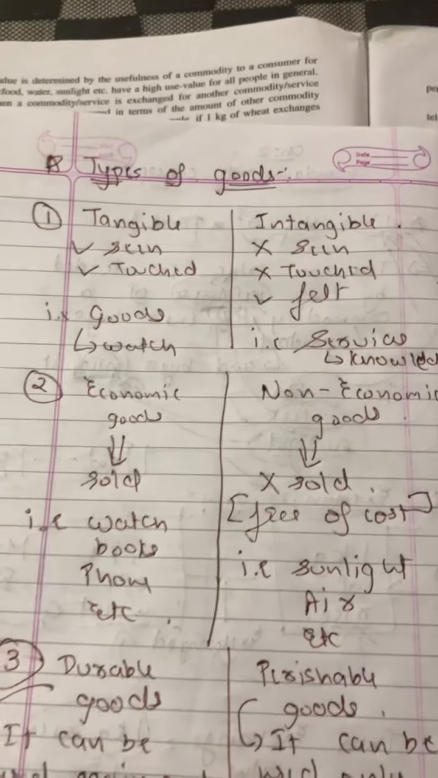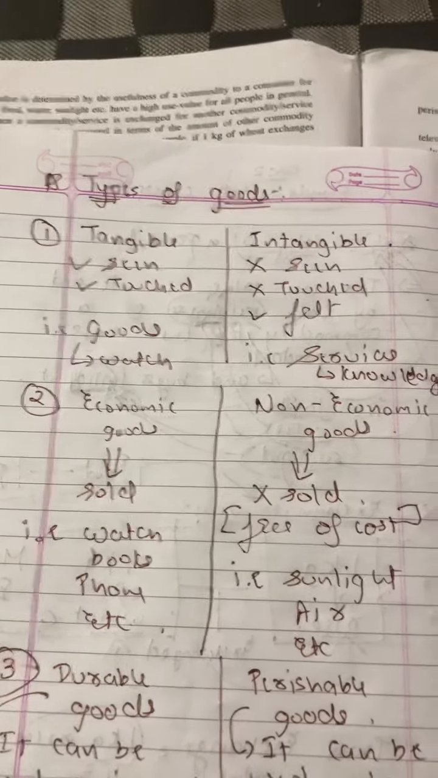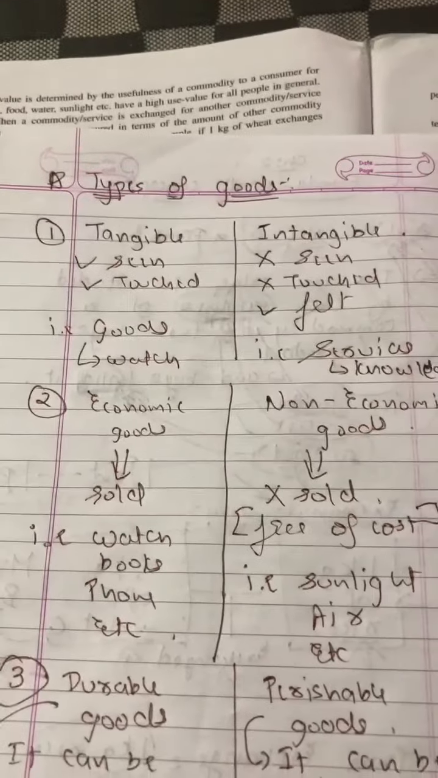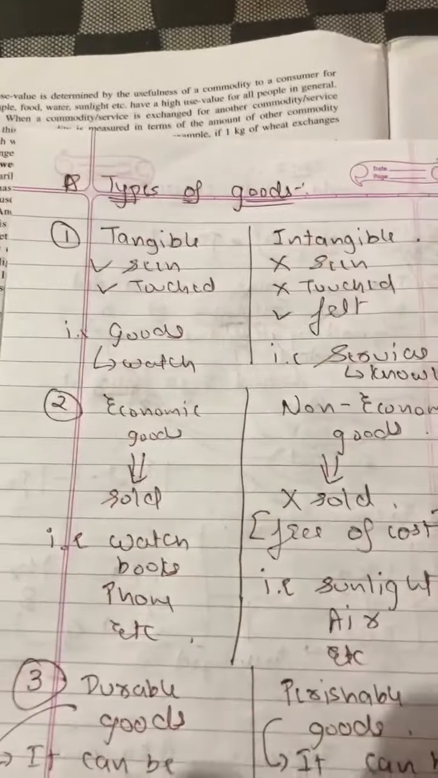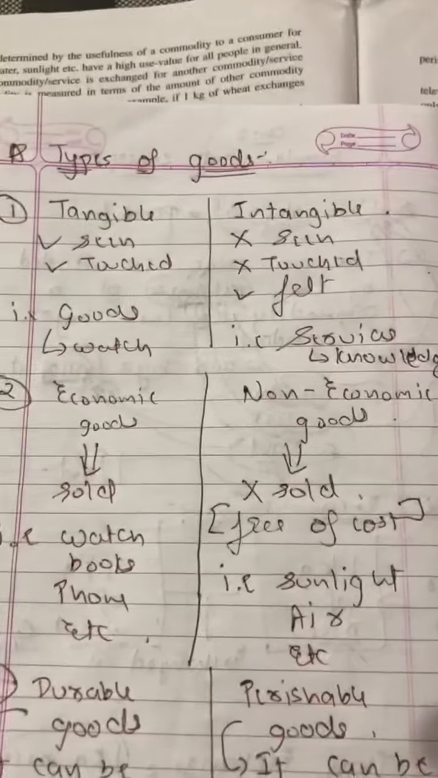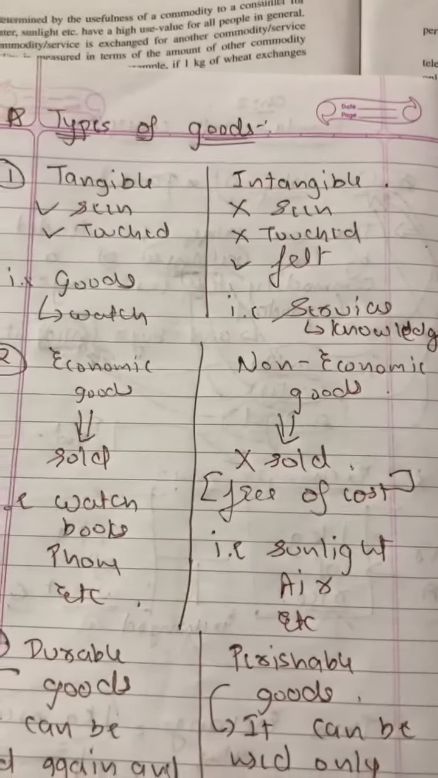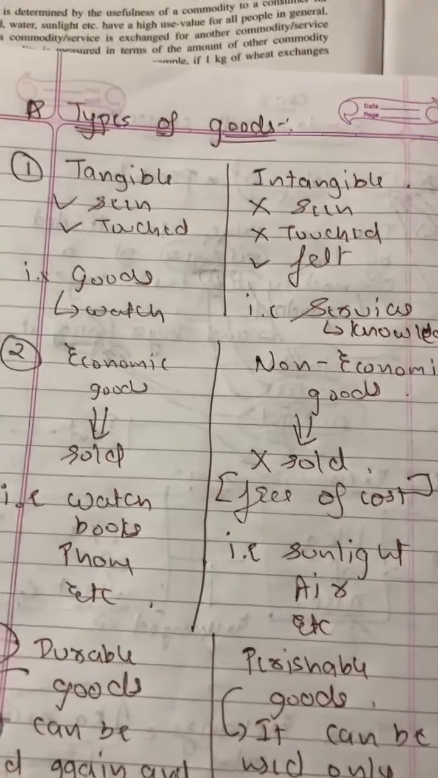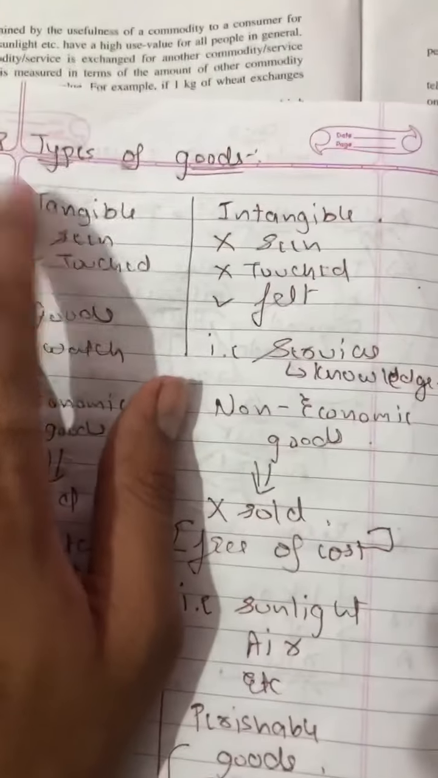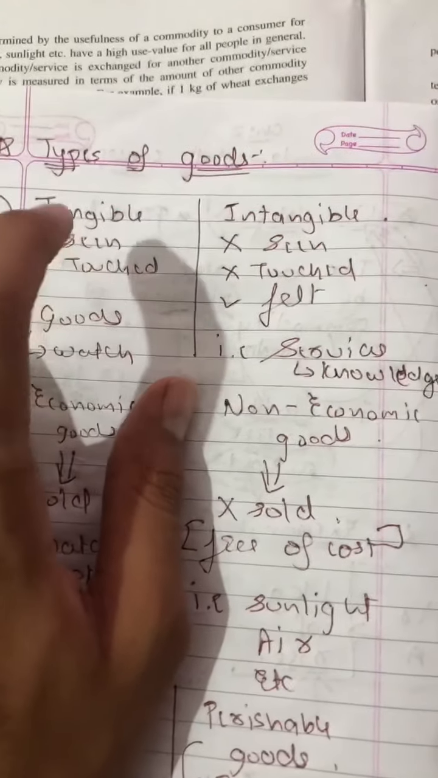Types of goods. Now when you talk about goods, goods are of different types. The first one is tangible goods and intangible goods. What do you understand by the term tangible? It has already been seen in the last topic. Tangible means it can be seen, it can be touched.